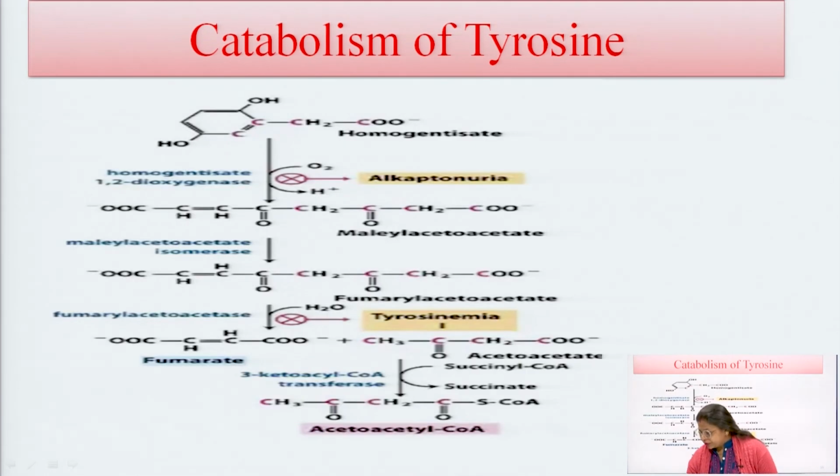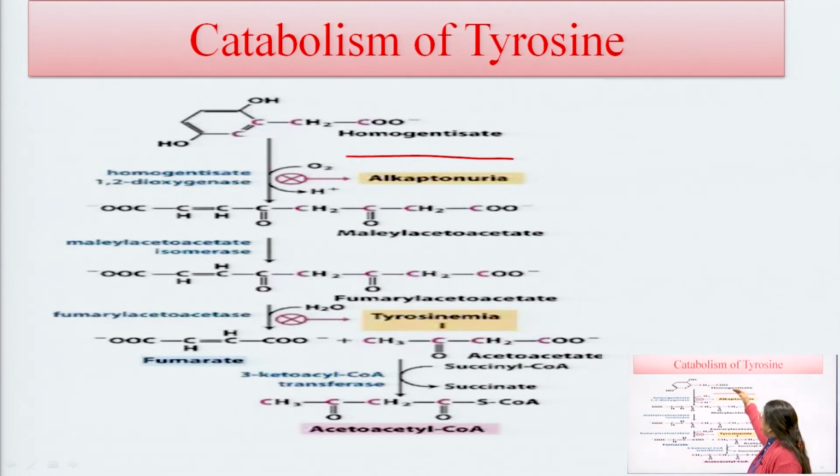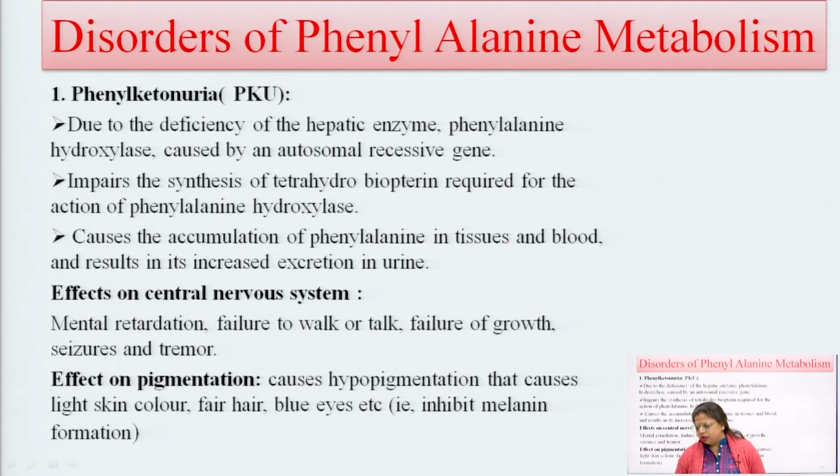In the catabolism of tyrosine, homogentisate is again converted into maleylacetoacetate, and this is converted into fumarylacetoacetate. If these enzymes are not present or work defectively, they cause alkaptonuria and tyrosinemia, and can cause inborn errors in our body system.